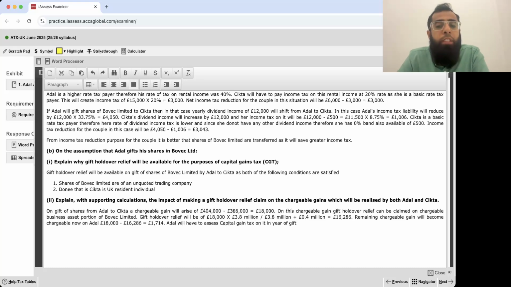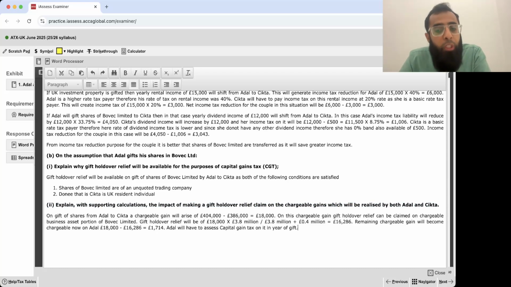See, the question was only on chargeable gain. Obviously, there will be an annual exemption also. Then taxable gain will arise. That detail will also arise. But we have to talk about the chargeable gain portion only. So I have used this word assess. While assessing, he will obviously deduct his annual exemption also.